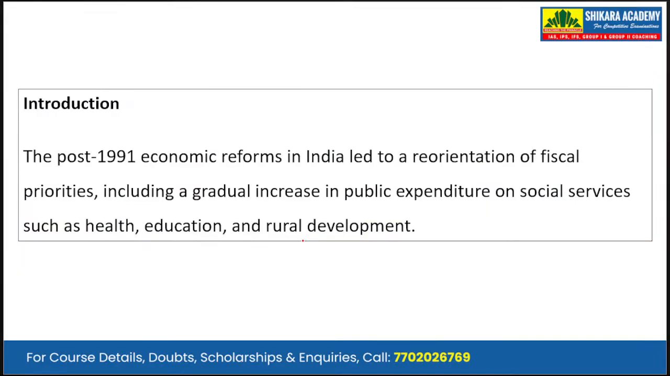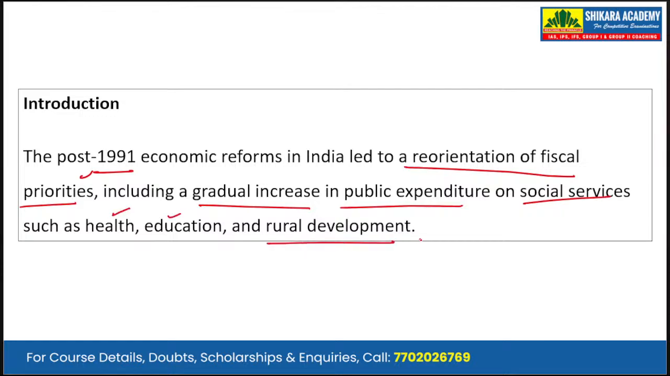Now, starting with the introduction, and please note that in this model answer also, we will be sticking to the word limit. So, I have tried to write the answer within the prescribed word limit, that is 150 words. The post 1991 economic reforms in India led to the reorientation of our fiscal priorities, including a gradual increase in the public expenditure on social services such as education, health, and rural development. So, we have described the post 1991 reforms and what they have led to.